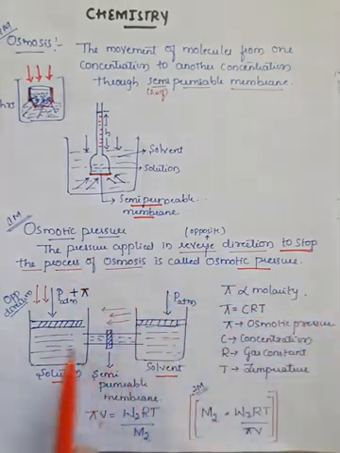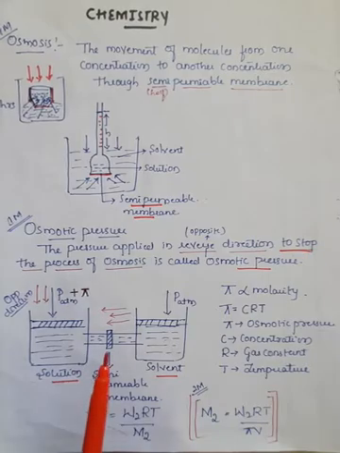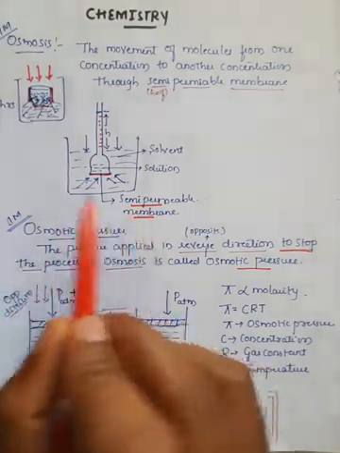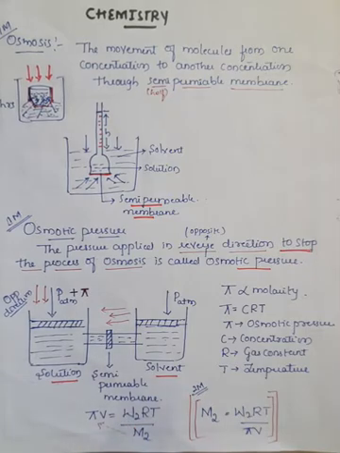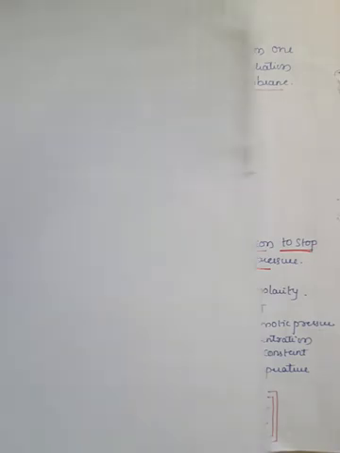Thus the process of osmosis stops, and that pressure is called osmotic pressure. If you take any solution, osmosis is already taking place in it, and to stop the movement of molecules you must apply the extra pressure.